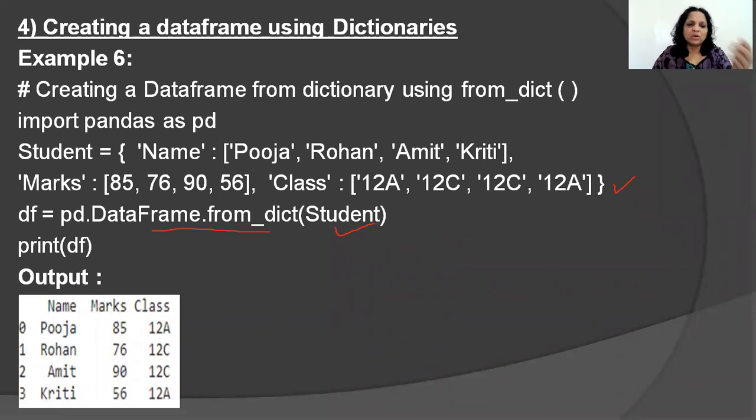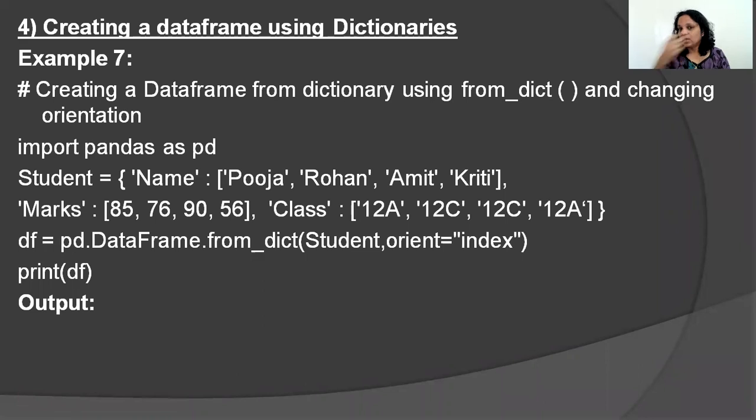As expected. Now you might say that this is exactly what we saw earlier. So then what is so special about using this function called from_dict? You will come to know in the next example. Is there any specific reason why we can use this particular function? Pay attention to the creation of the data frame line. I have written a parameter here saying orient is equal to index.